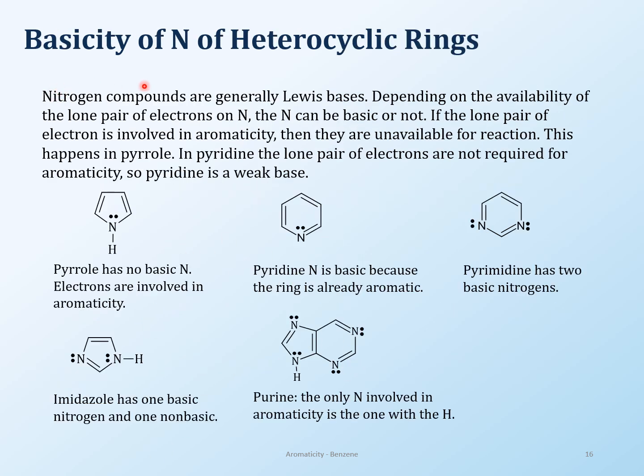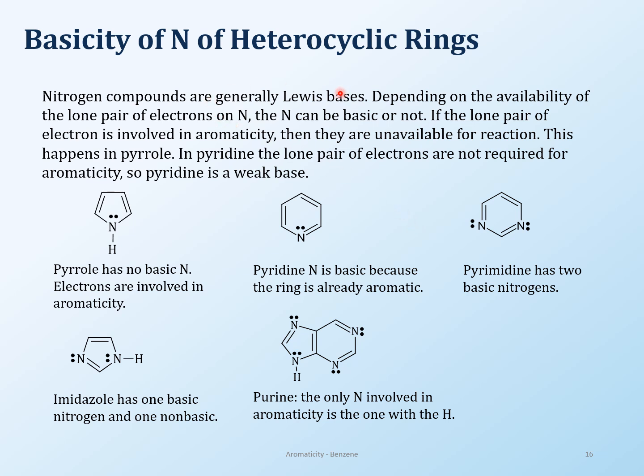As I said, I will talk to you a little bit about the nitrogens of the heterocyclic rings. One of the things that nitrogen is, in a lot of our compounds, is a Lewis base. Why is it a Lewis base? Because it has that lone pair of electrons. If it can give that, then it is a Lewis base, which generally it can.